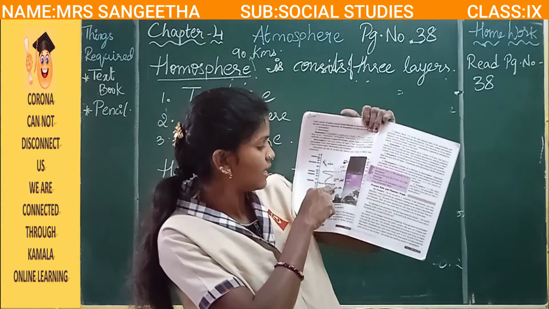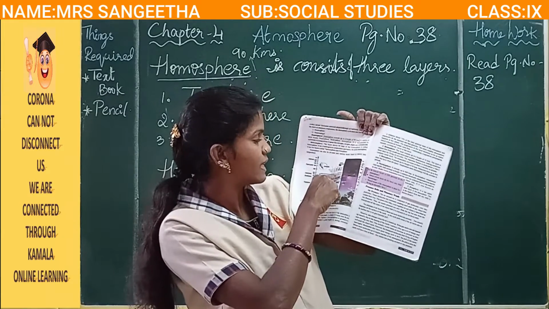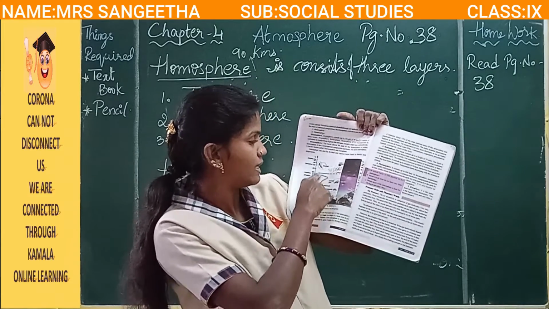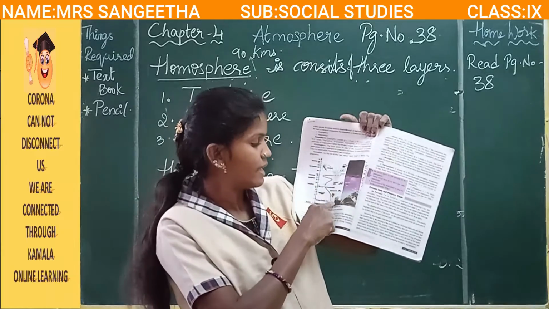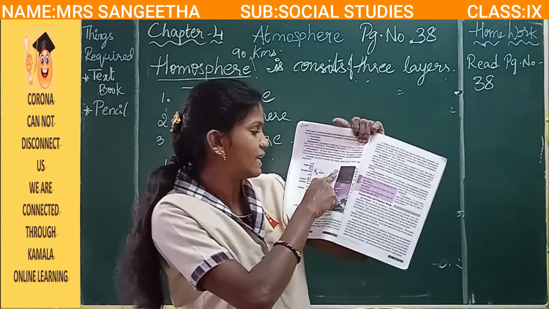And next, commercial aircraft and supersonic plane. And next, increasing, which is in red color. It is the increasing part. And next, spacecraft and satellite.